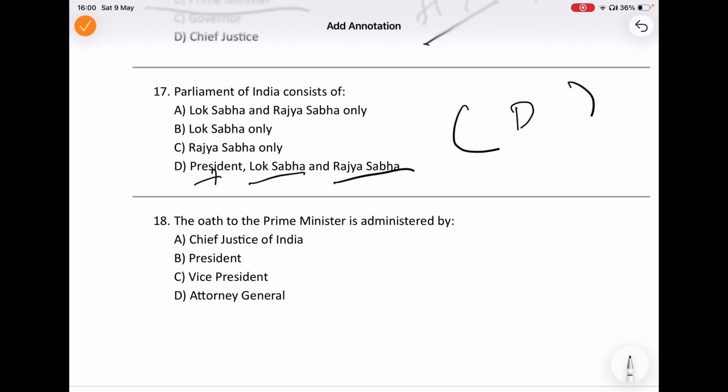This is an important constitutional process because only after taking the oath can the Prime Minister officially start performing constitutional duties. So, the head of state gives the oath to the head of government, the Prime Minister.